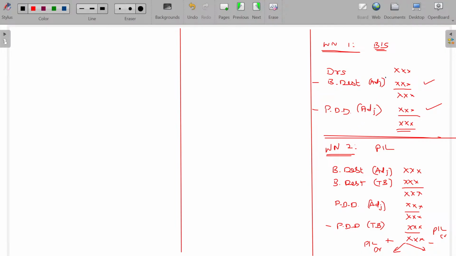For all these adjustments, you have to first pass a journal entry for the bad debt given in the adjustment. What is the journal entry? Bad debt is a loss to debtors. Is that clear? Bad debt account debit to debtors.